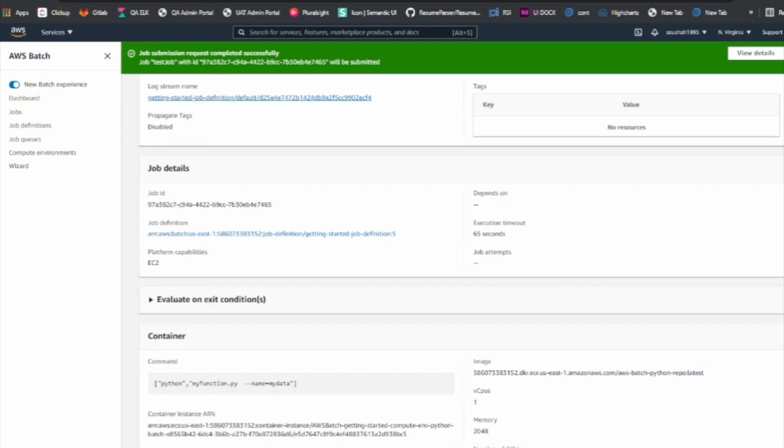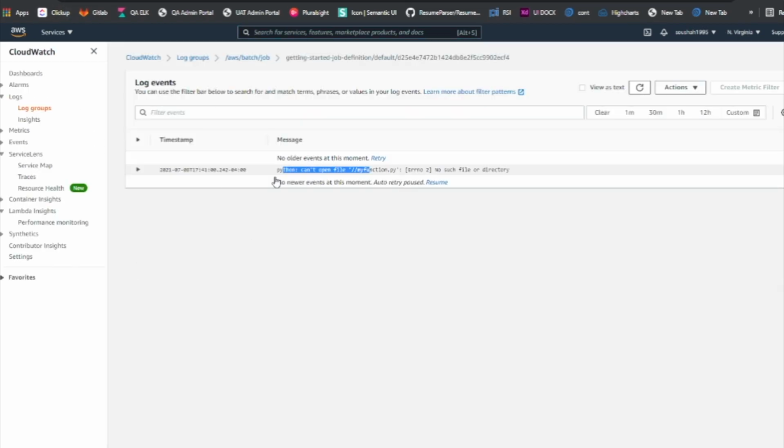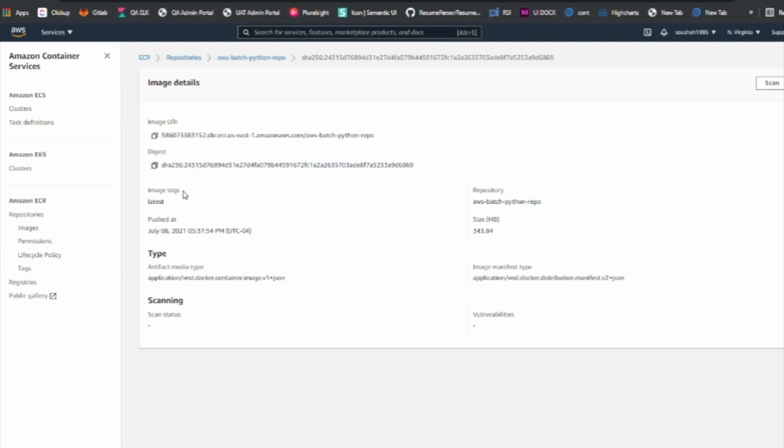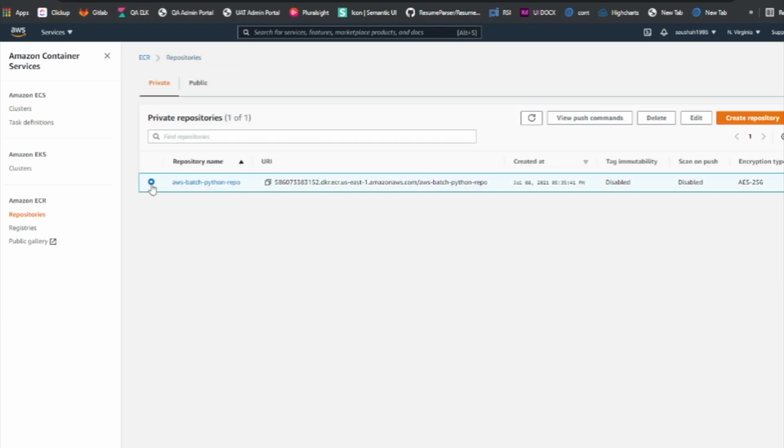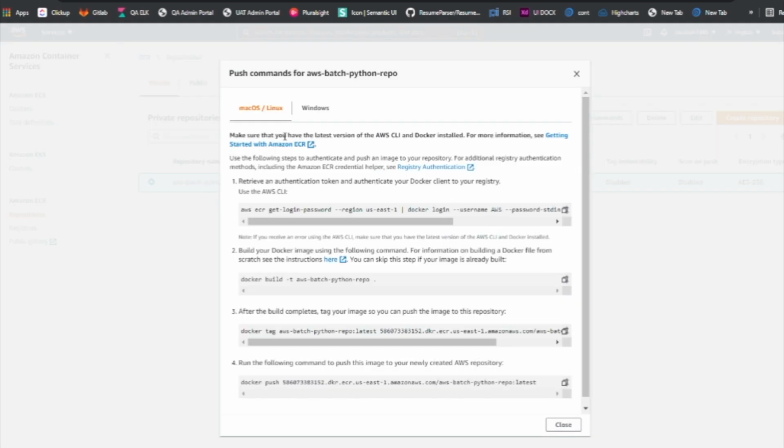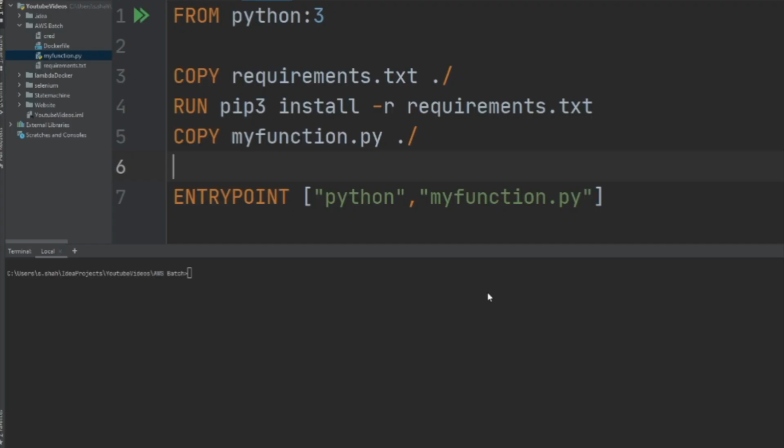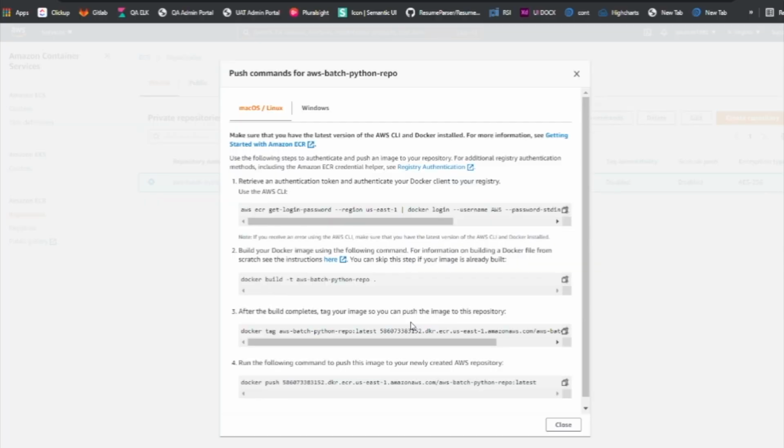That's the reason it failed: Python cannot open the file because it cannot be found. Sorry for that. View push commands, and I'm gonna build this Docker image pretty quickly now.